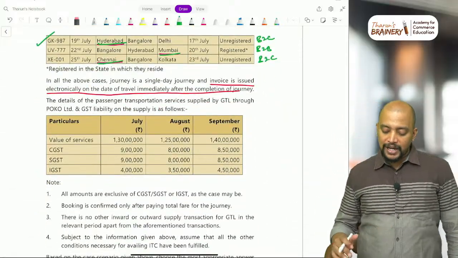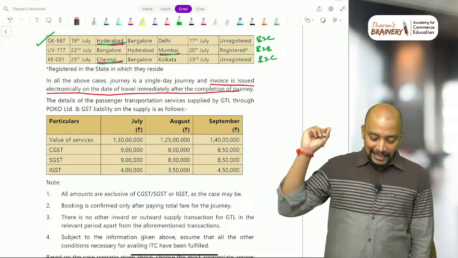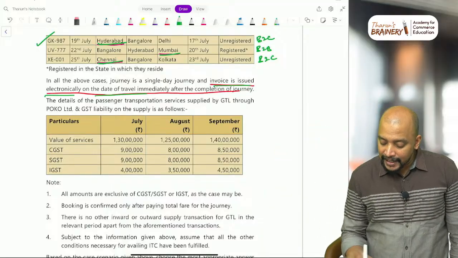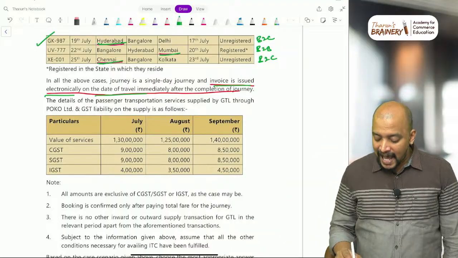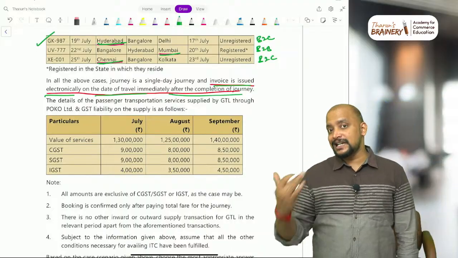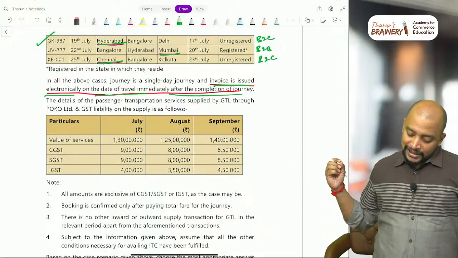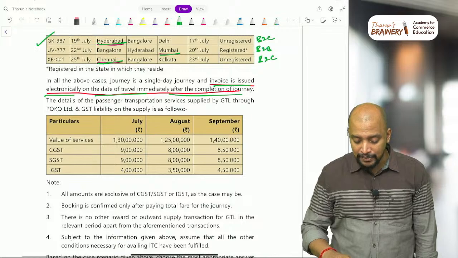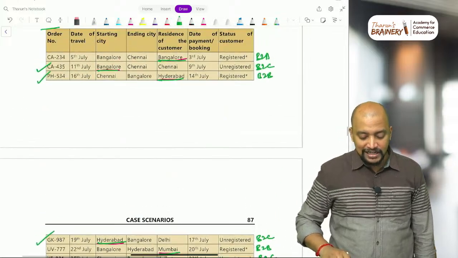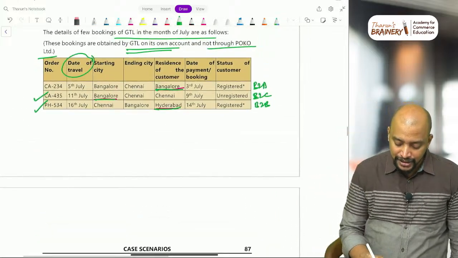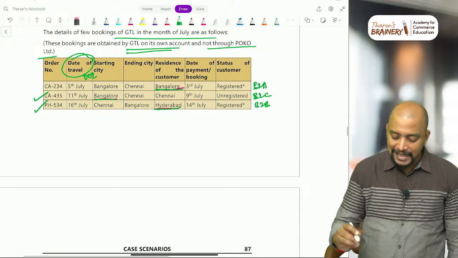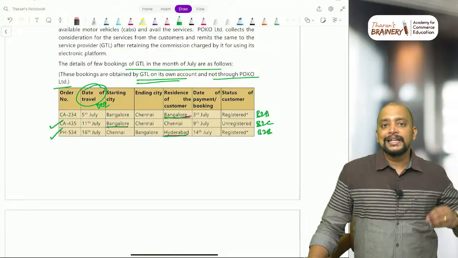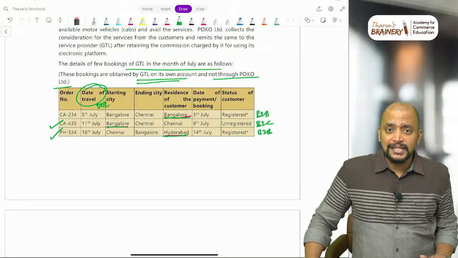Then in all the above cases, journey is a single day journey and the invoice is issued electronically on the date of travel immediately after completion of the journey. Immediately it has been given. So due to that reason, date of invoice will be the same day of travel. Date of travel itself will be the date of invoice. Why this is relevant? Because there is a MCQ related to time of supply also. Here this is services under FCM only.